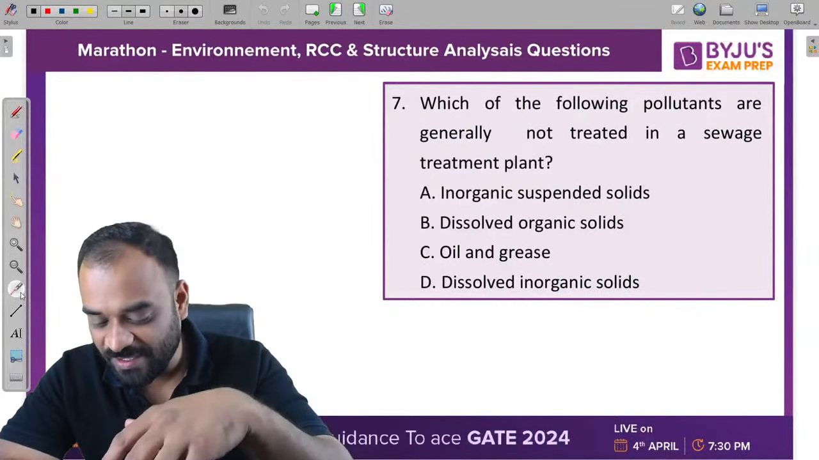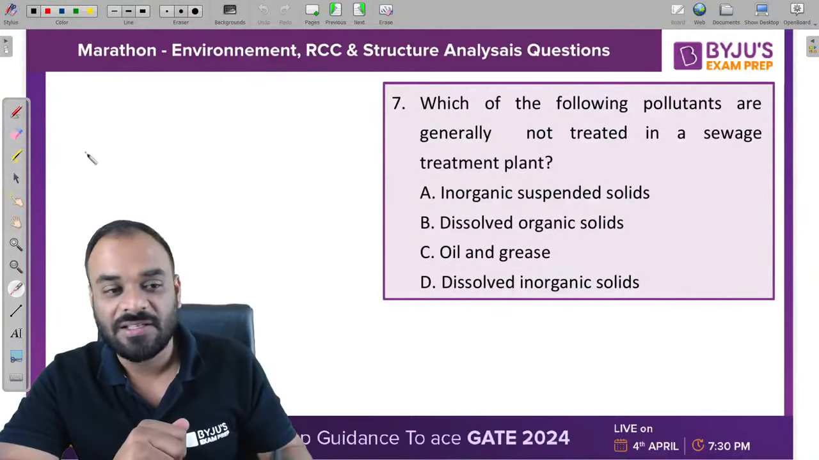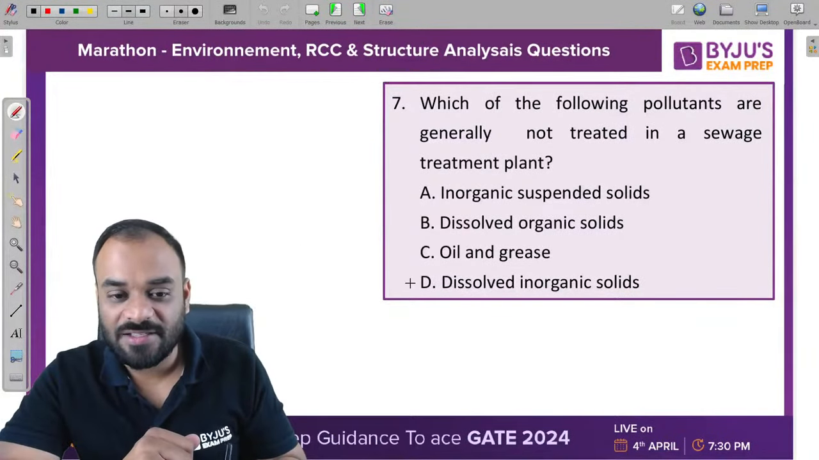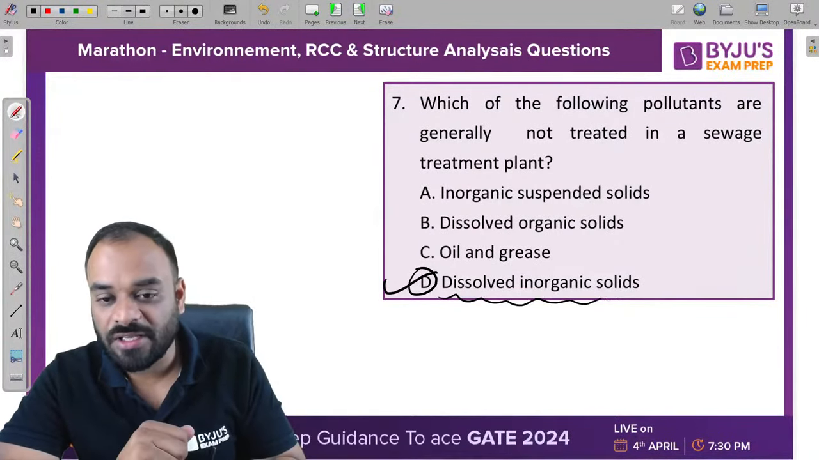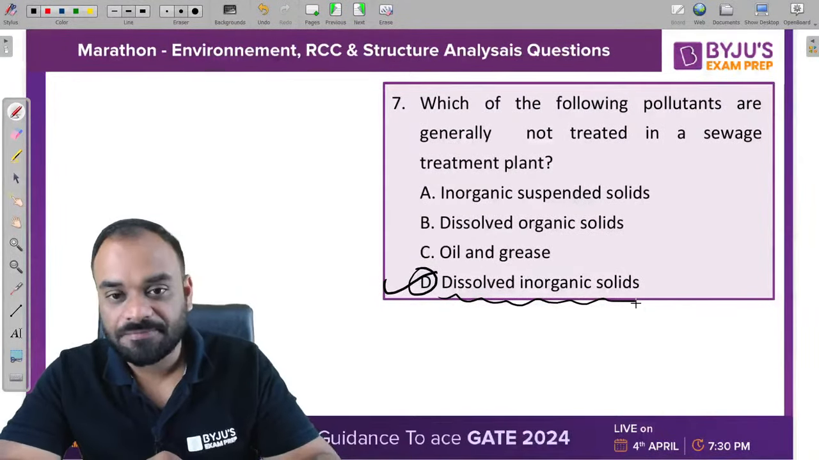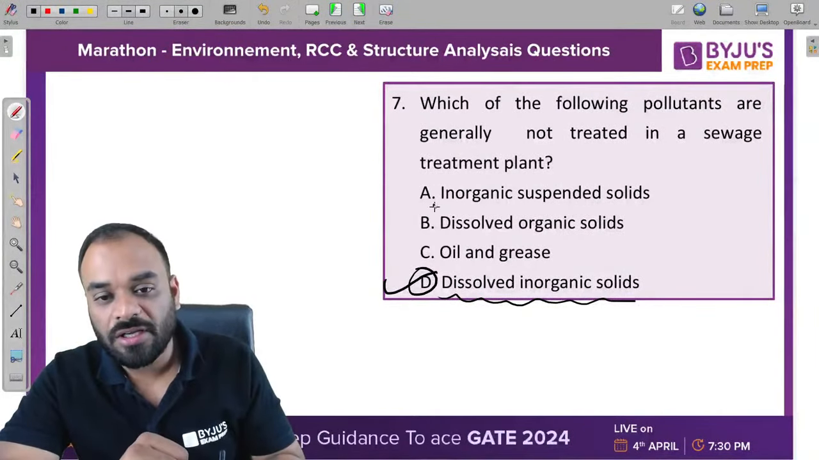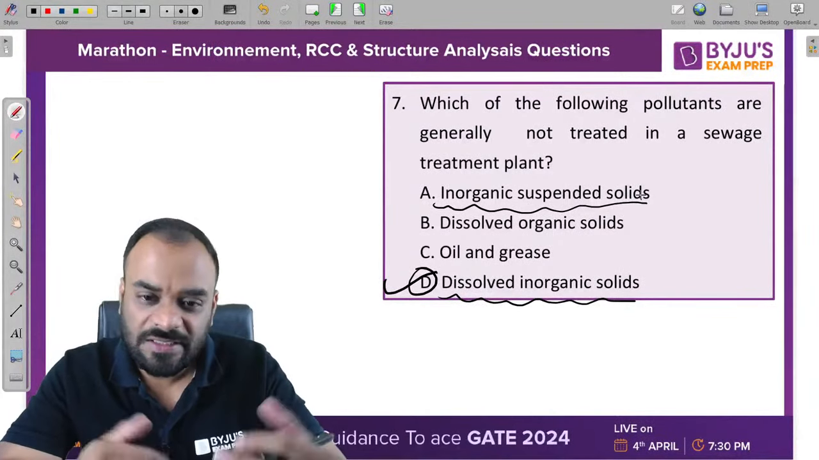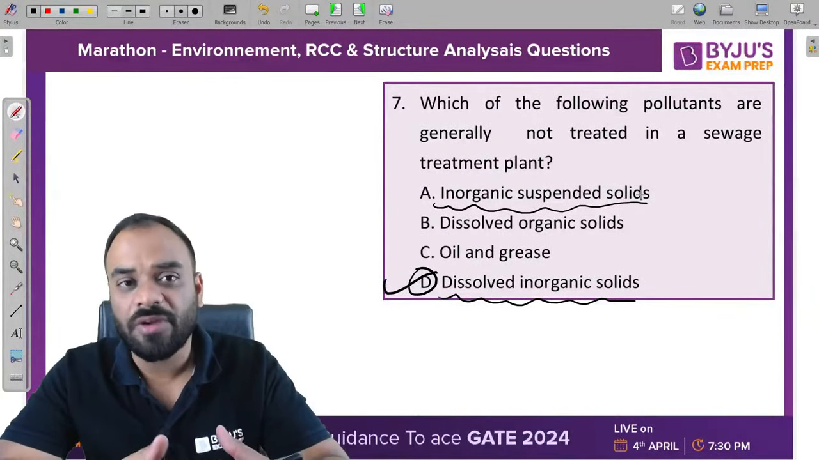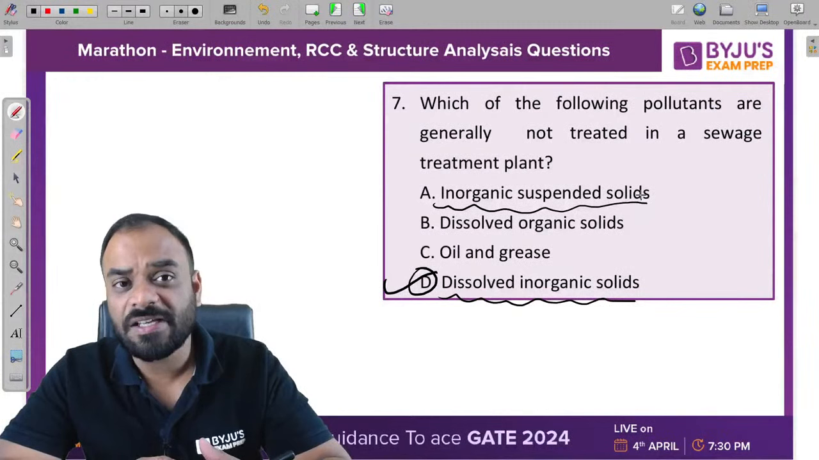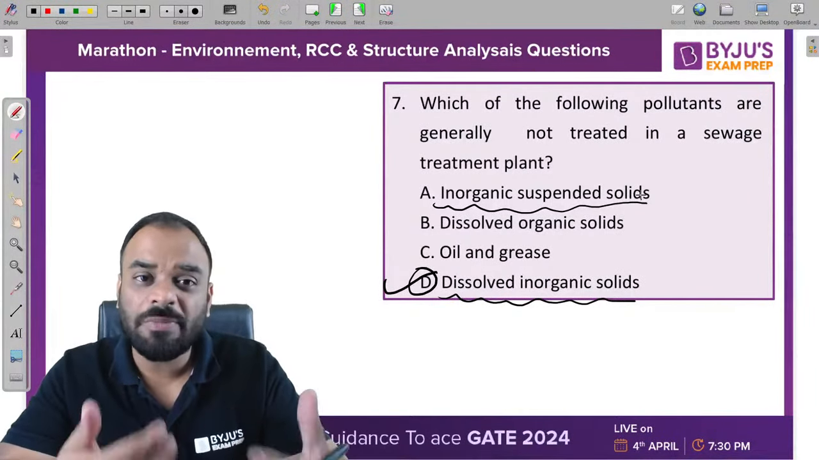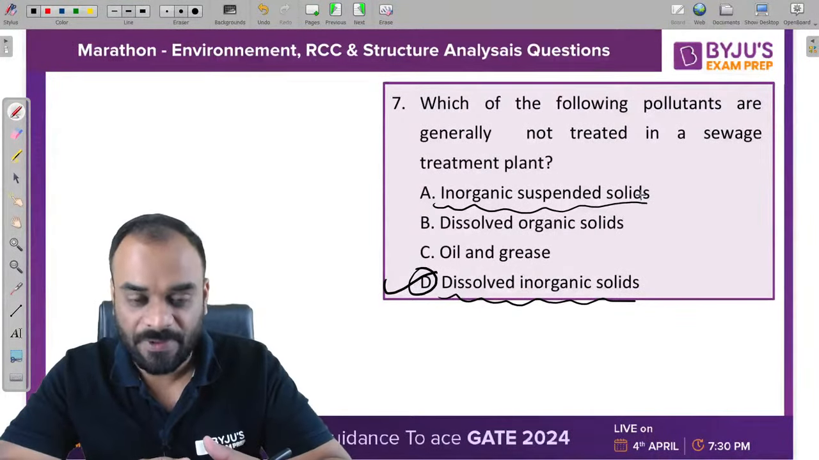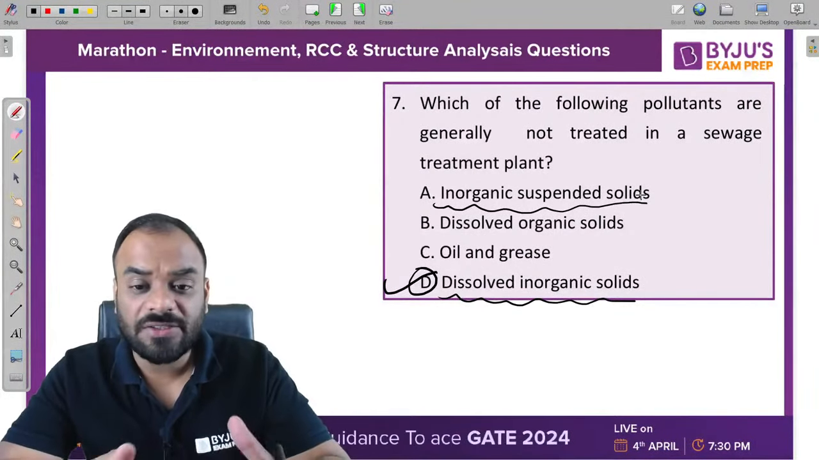So let me explain it, guys. It is very simple. The answer is D. Dissolve inorganic solids. Let me explain. If we talk about inorganic suspended solid, such type of content can be removed in the grit chamber. So basically, the grit chamber is designed to remove the inorganic suspended solid which cannot be degraded by the microorganism, right?